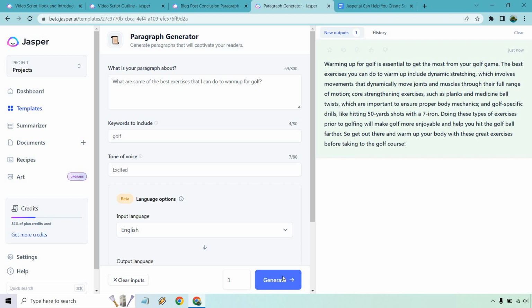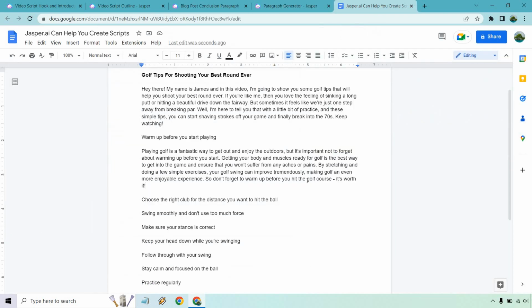It's essential, which involves movement, joints, muscles, and core strength. Okay, here we go. So full range of motion. We have core strengthening exercises such as planks and medicine ball twists, which are important to ensure proper body dynamics, and golf-specific drills like hitting 50-yard shots with a 7-iron. Doing these types of exercises prior to golfing will make golf more enjoyable and help you hit the golf ball further. Okay, perfect. It also says, so get out there and warm up. That's something we already had before, so we can eliminate that.